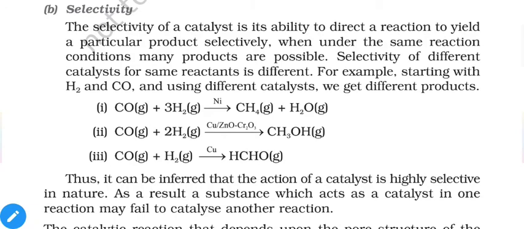That means it will participate in the reaction and it will be present inside the product. You will not get the catalyst back after the reaction. So it depends on the nature of the reactants, and different types of catalyst have different selectivity. You cannot use one catalyst for another reaction.